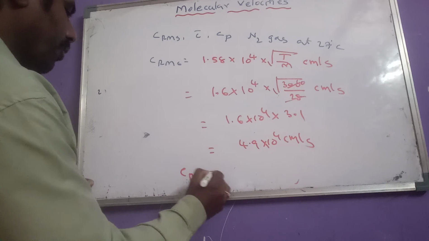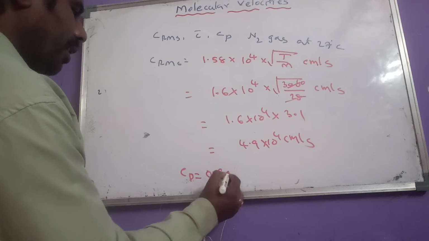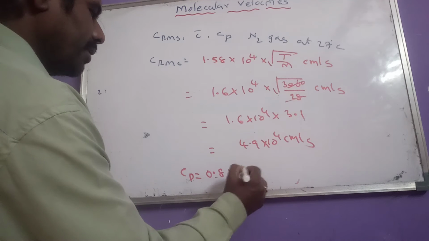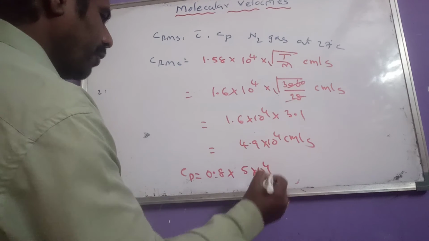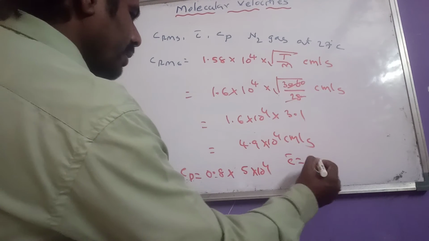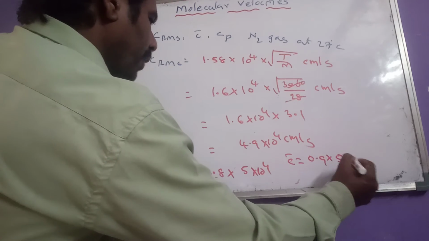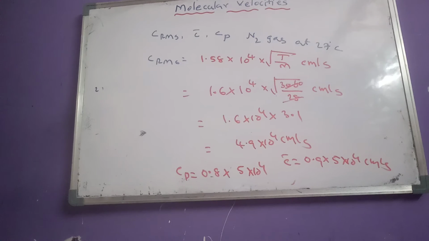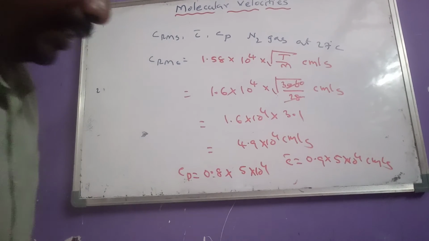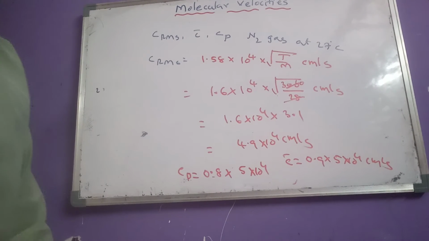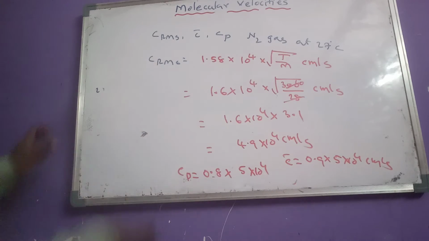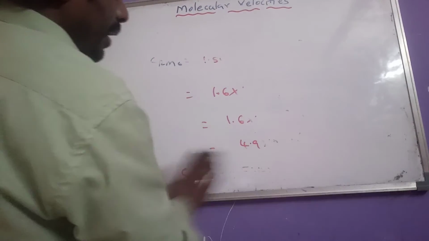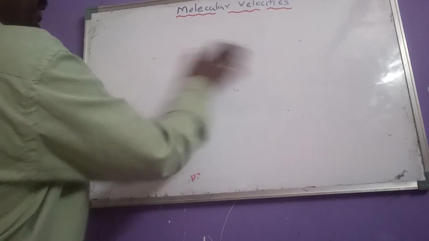After getting RMS velocity, to calculate Cp and C bar, already we know the formulas. Cp equals to 0.8166. So 0.8 into this, approximately consider that as 5 into 10 power 4, and C bar means 0.9 into 5 into 10 power 4 centimeter per second. So like that we have to calculate RMS velocity and using that the remaining two velocities. So this is a simple problem related to types of velocities.